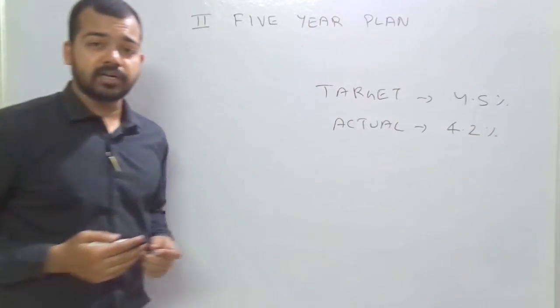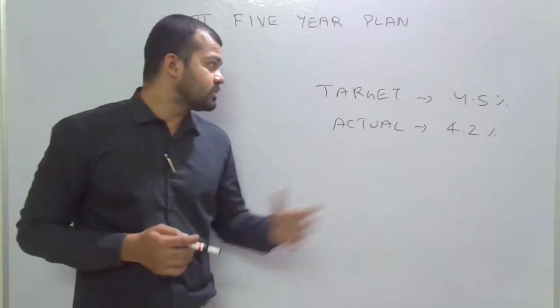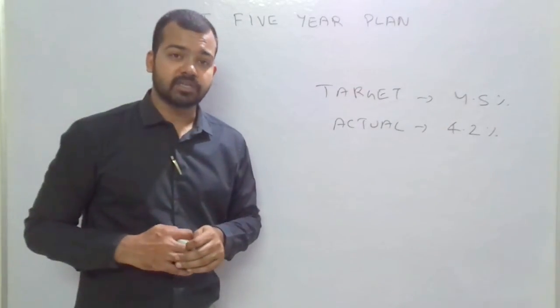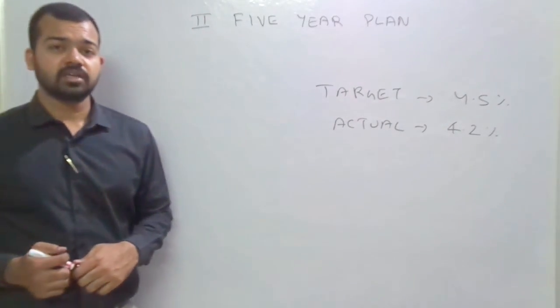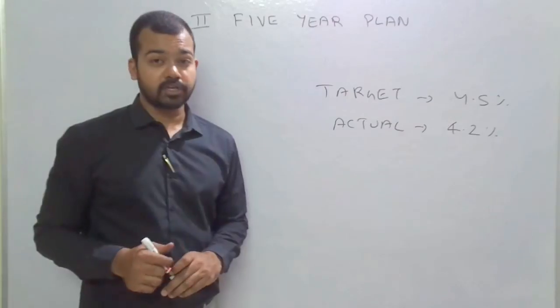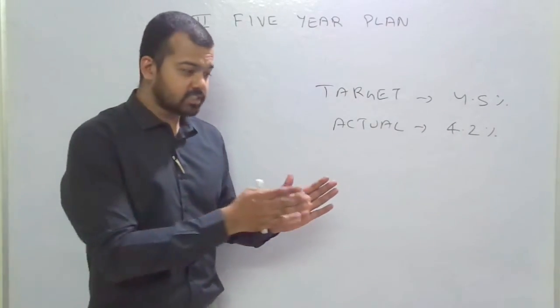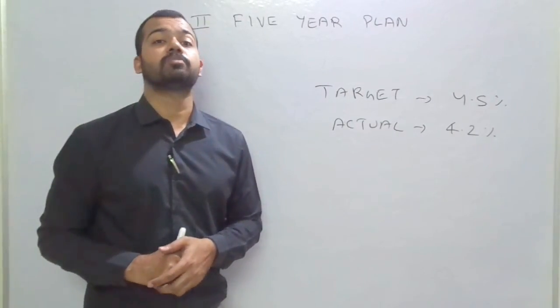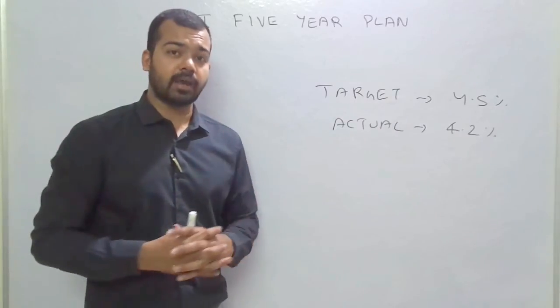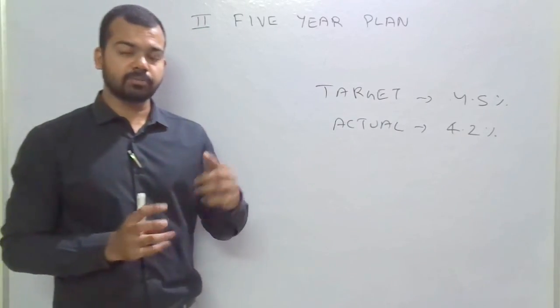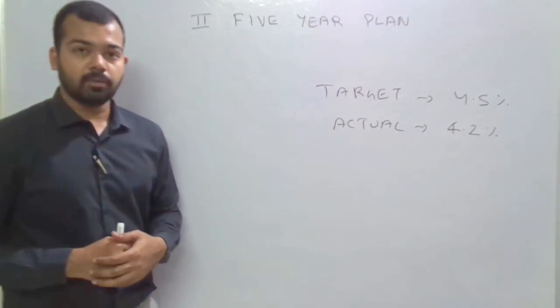This is very important. It means we did not achieve the target of 4.5%. This is due to the fact that we suffered from a lot of food shortage also. So our consumer goods industry was also not performing. We invested heavily in the capital goods industry. This is one of the biggest criticisms of this model.